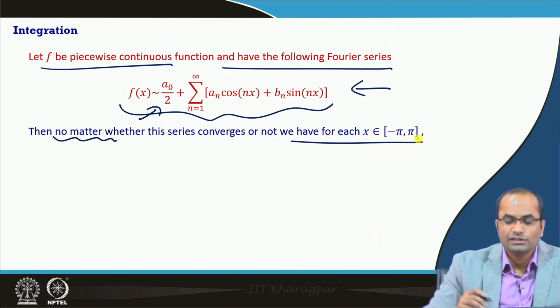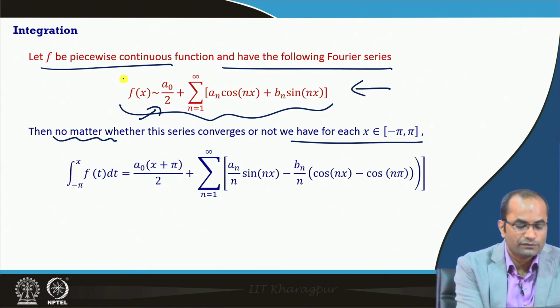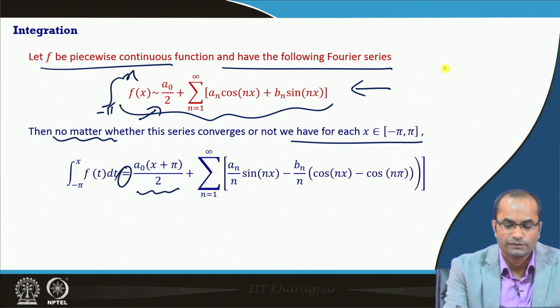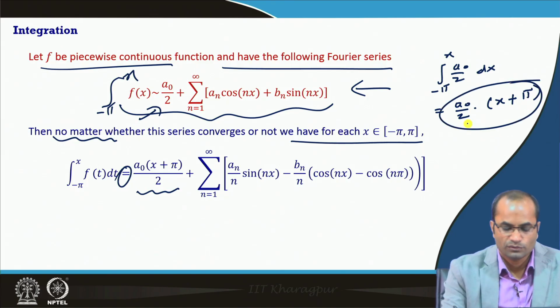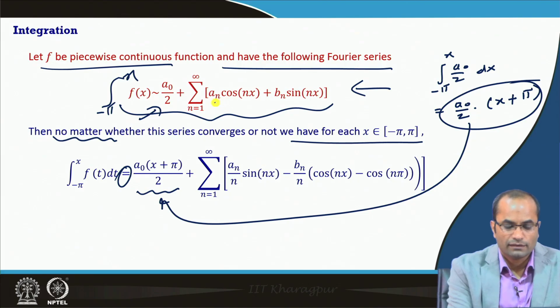We have for each x this result: if we integrate this from minus pi to x, we will get equality, again the integral of a naught by 2 dx from minus pi to x. So it will be a naught by 2 and then x plus pi, which is exactly the term here.